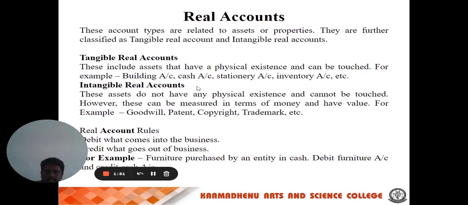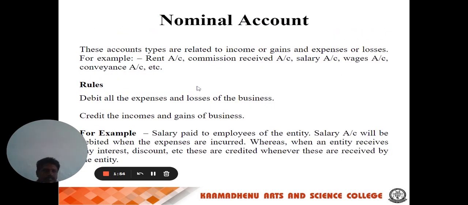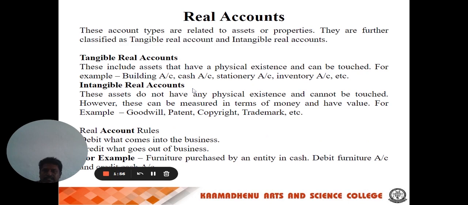Then another one is the real account. The real account deals with assets. The types available in a business are plant and machinery, land and building, cash, etc. The real account may be treated as tangible real accounts and intangible real accounts.